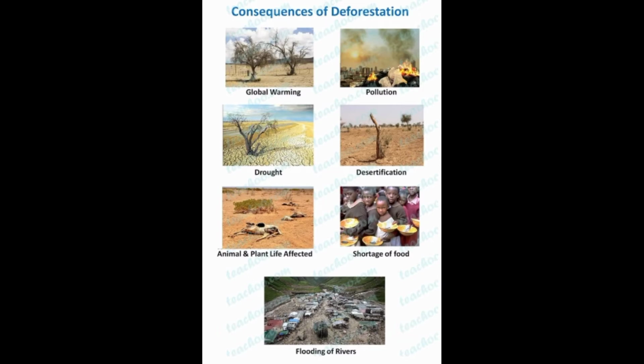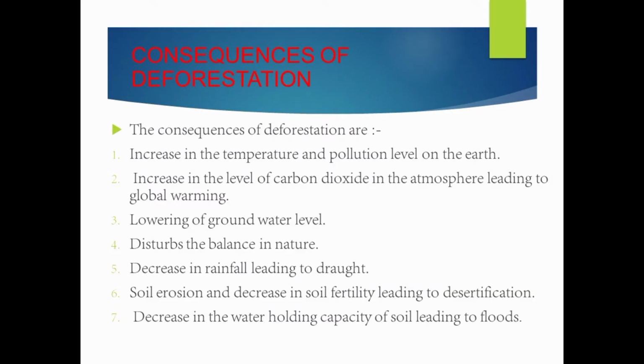Another thing is that if your house is surrounded by trees or plants, your house doesn't feel any hotness, right? It is cool and you can get some wind. But since forests have been cut down, no wind will be blowing, that means no coolness will be there. That means the temperature will be increasing. The first thing is increasing the temperature and pollution level on the earth. The second thing is increasing the levels of carbon dioxide in the atmosphere, leading to global warming.